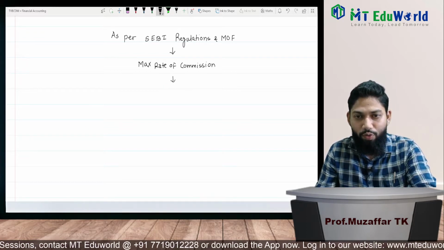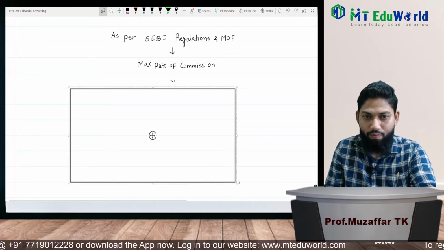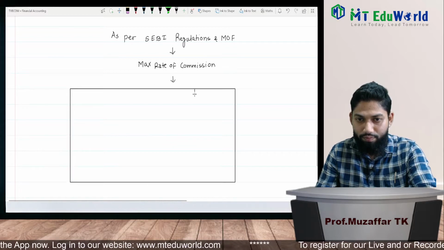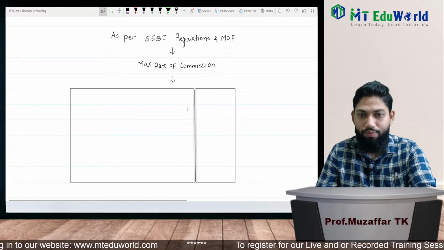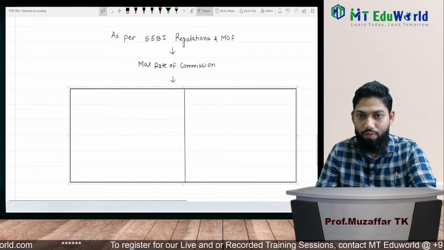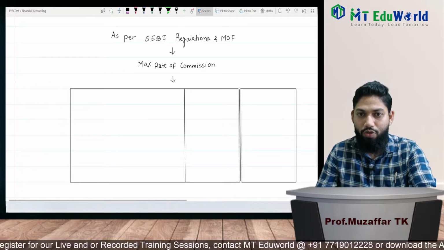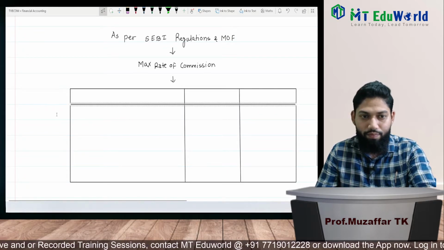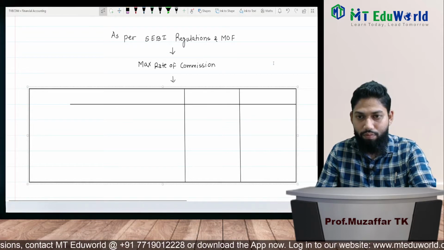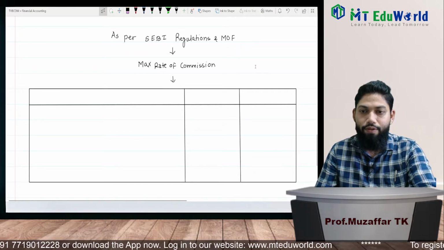So here I will plot one table for you. We need three columns. We are done with our table.